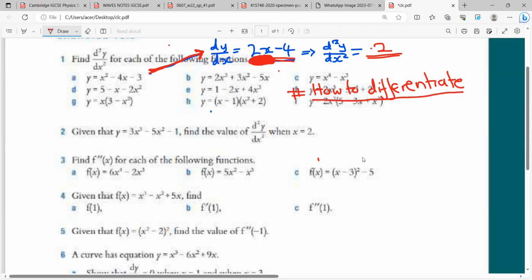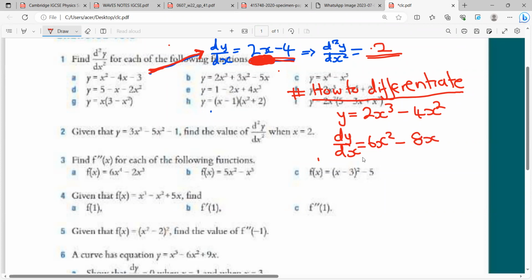A quick example: if you have y equals 2x cubed minus 4x squared, and you differentiate that, dy/dx will be 6x squared minus 8x.